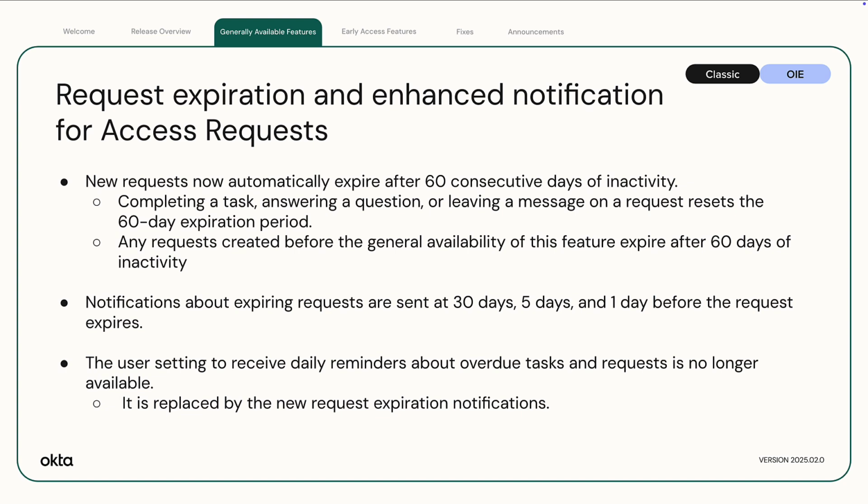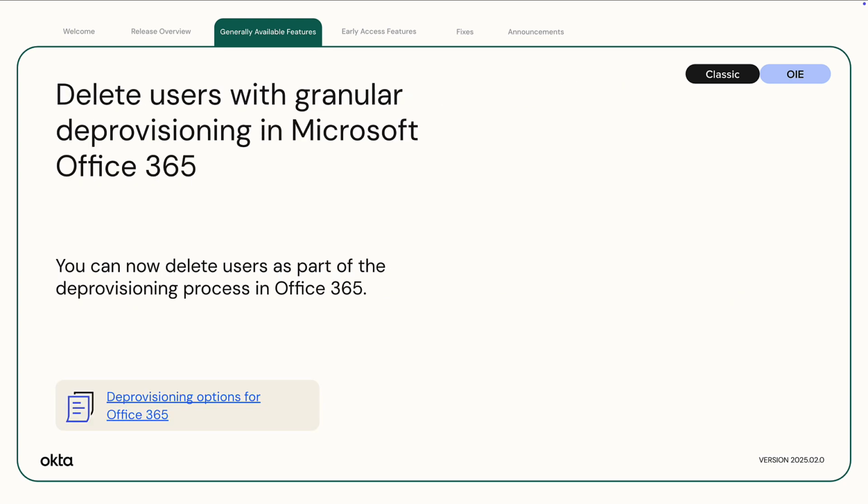The user setting to receive daily reminders about overdue tasks and requests is no longer available. It is replaced by the new request expiration notifications. Delete users with granular deprovisioning in Microsoft Office 365. You can now delete users as part of the deprovisioning process in Office 365.